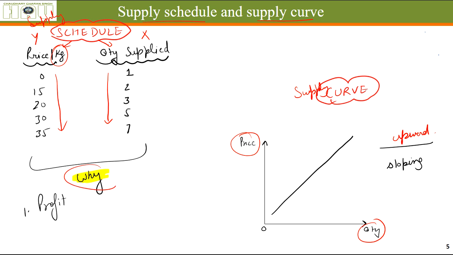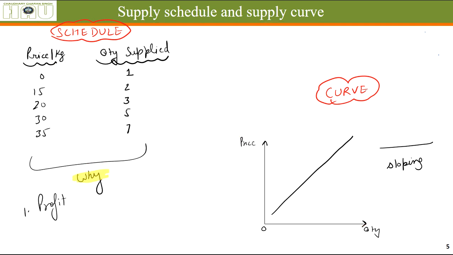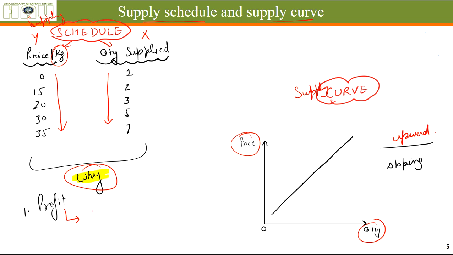Why does this happen? Why is it that when the price increases, more and more quantity is going to be supplied? When the price increases, what happens is the profit margin increases. When the profit margin increases, more and more suppliers come in the business.